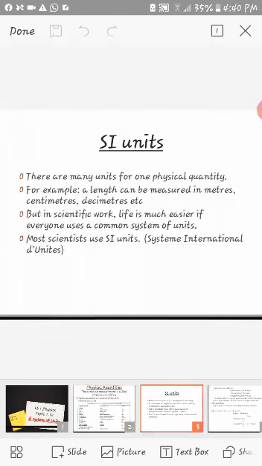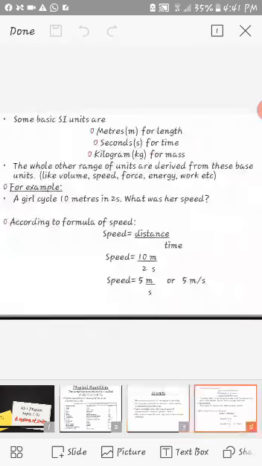So as we have already discussed, that SI unit is actually the standard unit, and for each of the physical quantity there is one standard unit that can be followed throughout the world, that is known as SI unit, or the full form of the SI unit is System International Unit. Some of the basic SI units are: for length it is meter, for time it is seconds, for mass it is kilograms, and these are actually the base units, means that these are basic units, right?